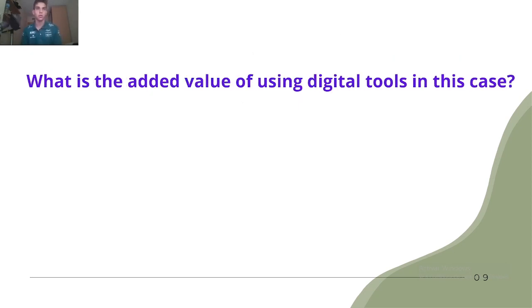The added value of using digital tools in the case of teaching scary stories is that they can help enhance the learning experience and make it more engaging and interactive for students. Tools like Piston and Storybird can be used to create visual representations of scary stories, which can help students better understand the characters and setting of the story, and also allow them to express their own creativity. Overall, using digital tools in teaching scary stories can help make the learning process more dynamic and fun, while also developing students' digital literacy skills.